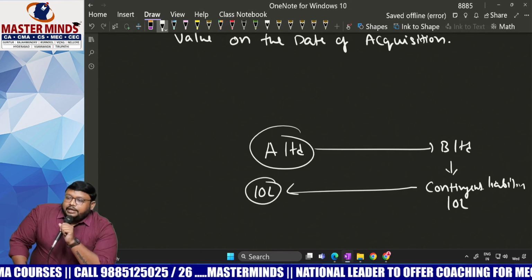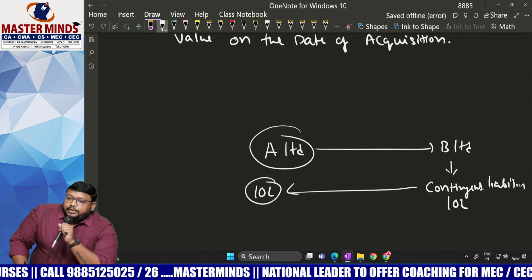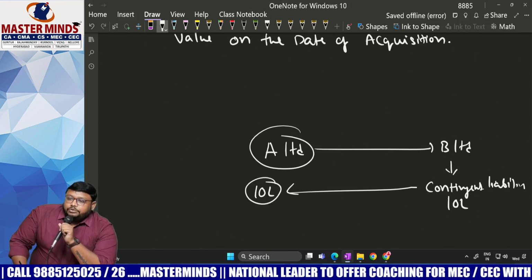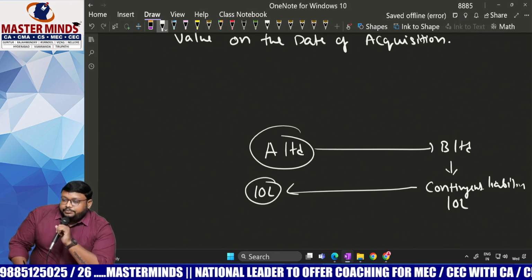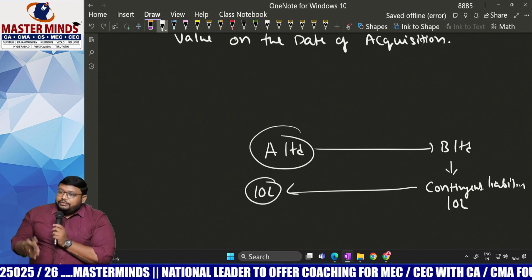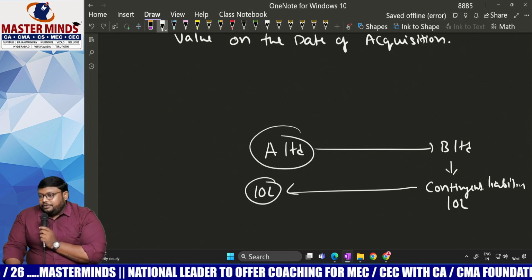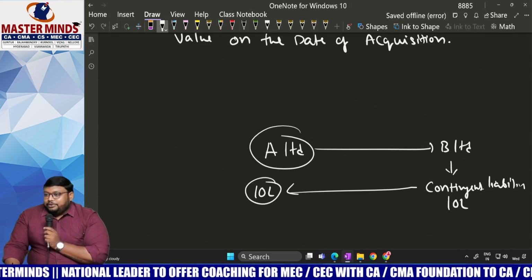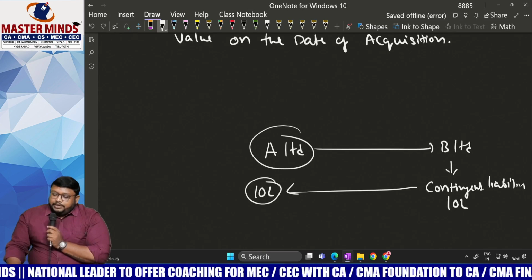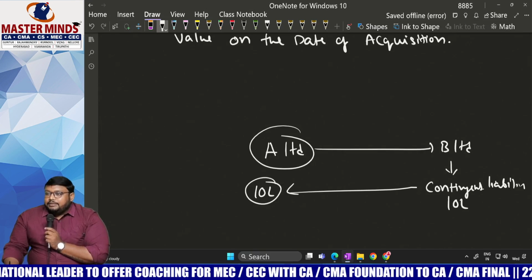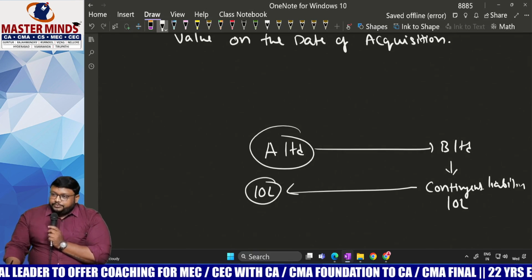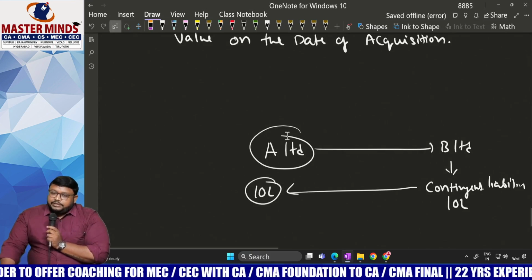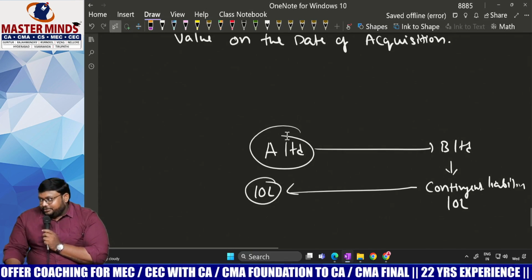So A Limited will ask B Limited, is there any probability here? If I have to pay this 10 lakhs, it is a loss for me. B Limited says, no doubt, it won't be a liability for you. He is assuring that it won't be a liability for you. But after some years, when it becomes a liability, it is a loss for A Limited. So A Limited will say, I don't have any trust in you.